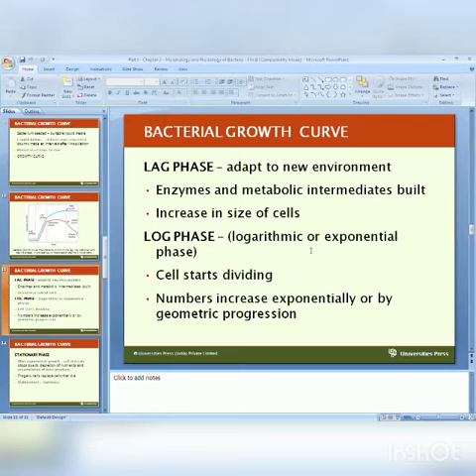Suppose 100 cells, within 20 minutes 100 produce 200, another 20 minutes 400, 800, 1600, like that. So multiplication occurs. And that phase is known as log, L-O-G, logarithmic or exponential phase. Cells start dividing. So here cell division occurs and the number is increased exponentially or by geometric progression.